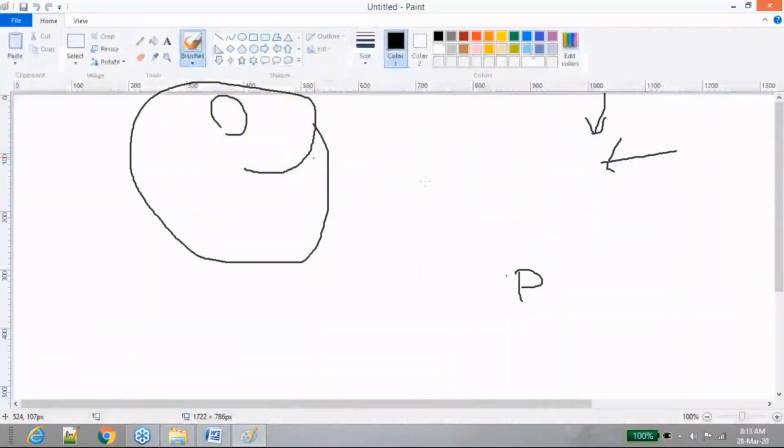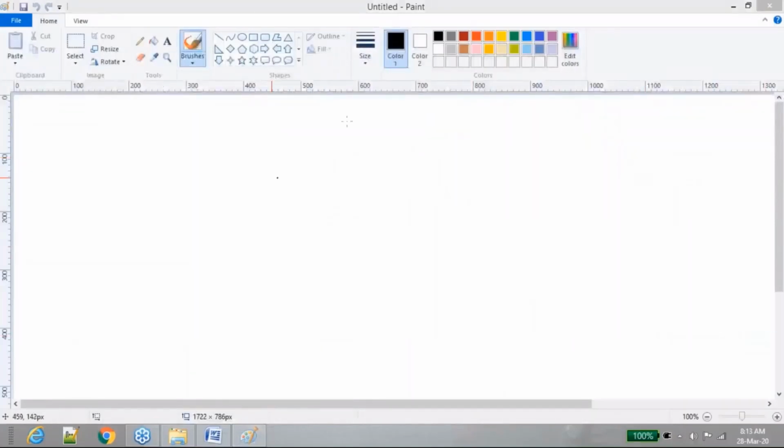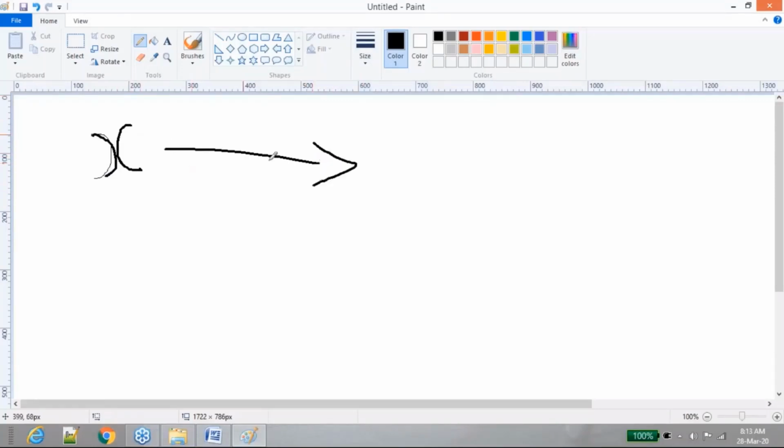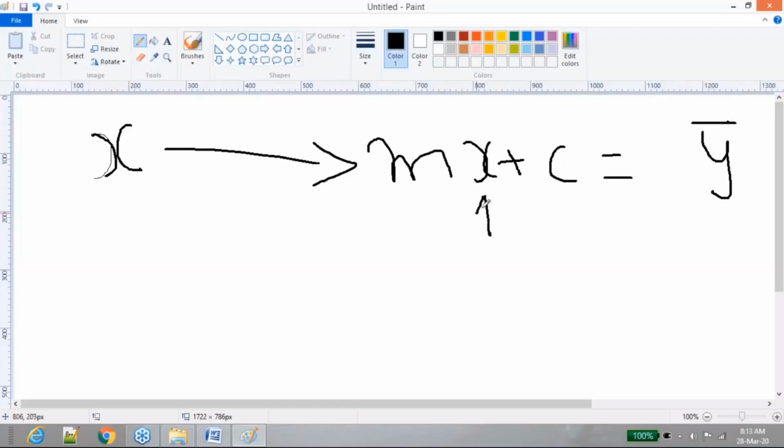Basically, when you take any program, you will write programs. So if you have some input, let's say, for example, I have some input called X. If you wanted to produce some output called Y, you will be writing a formula for it, some program for it: mx plus c is equal to y. To produce some output using this input, you will write a formula. By using m and c as values, you will multiply your x with the m value and add the c value, where you will have some dedicated m and c values, and then you will be able to produce your output.